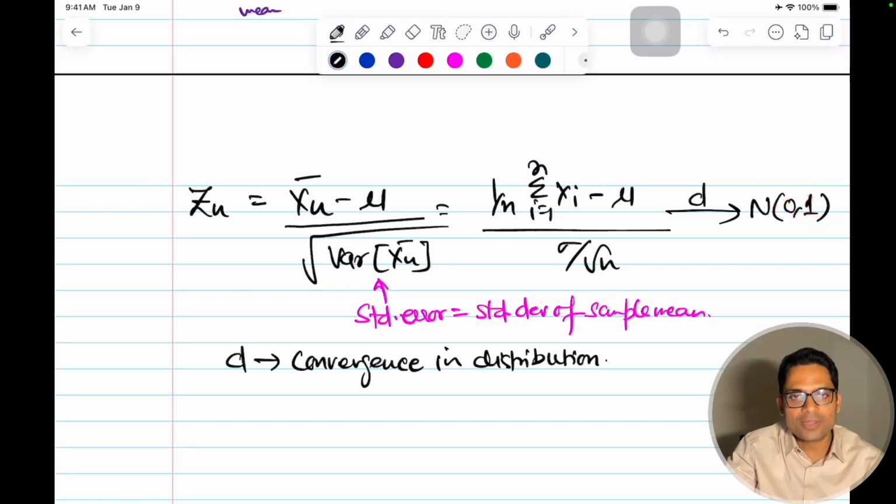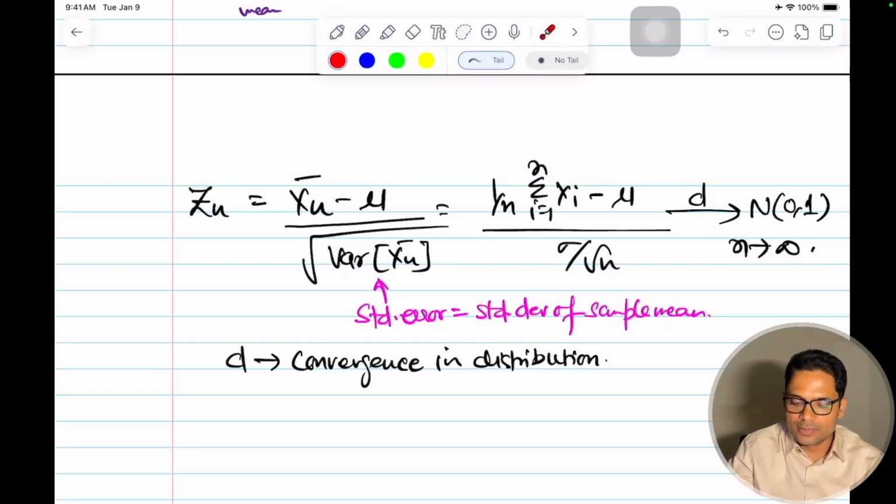And when will this converge? As n tends to infinity, when we have more and more data samples, the two will become the same and the variance will become 1. So we have discussed what standard error is. I hope standard error is clear.